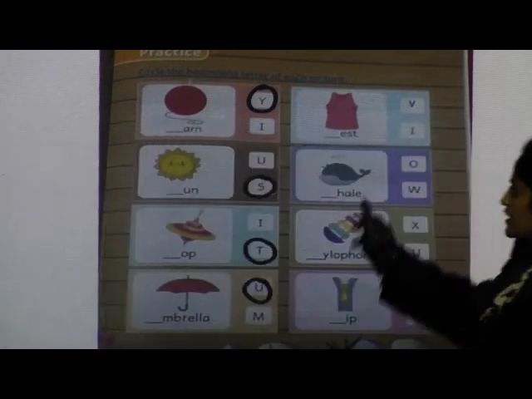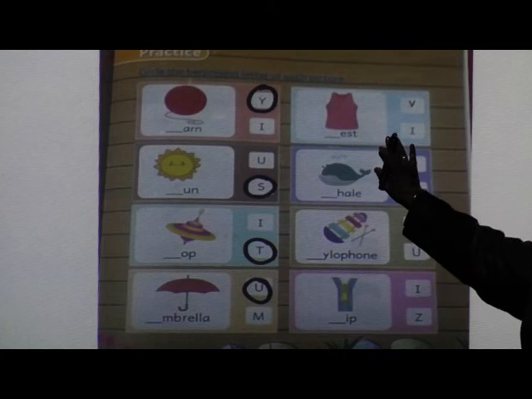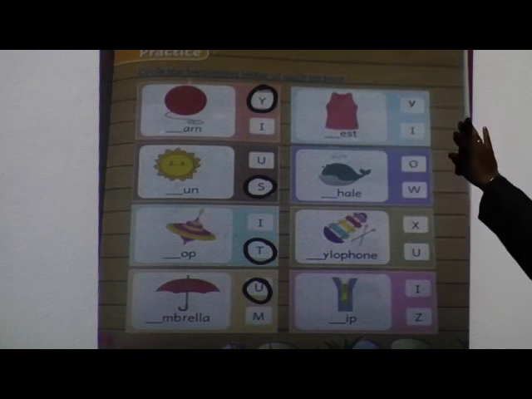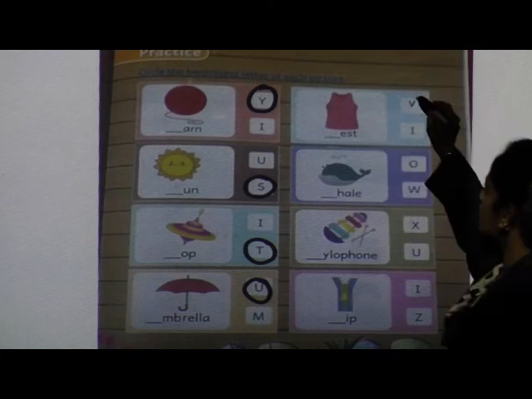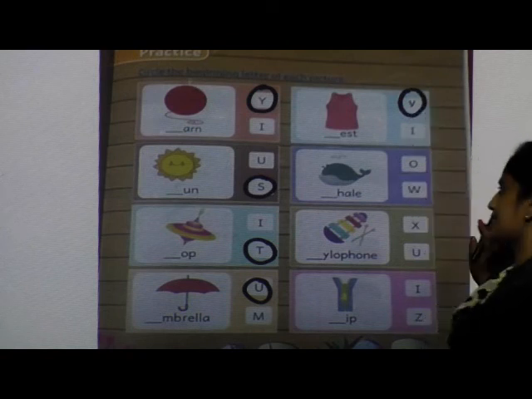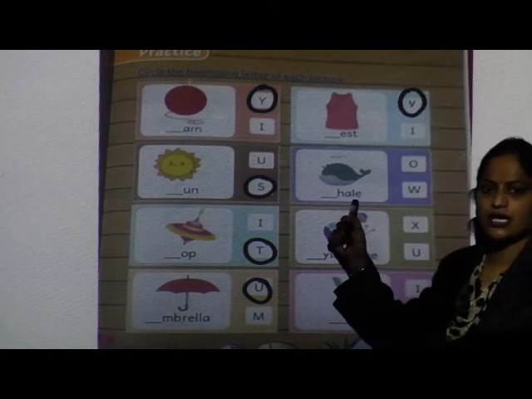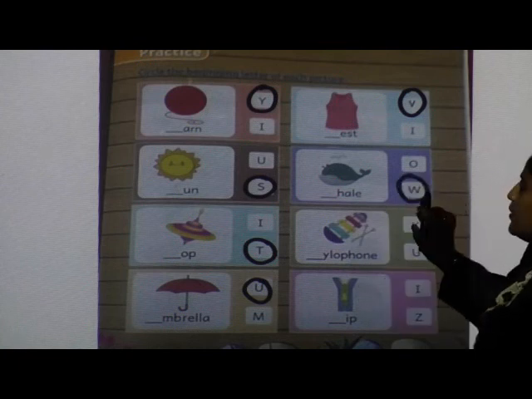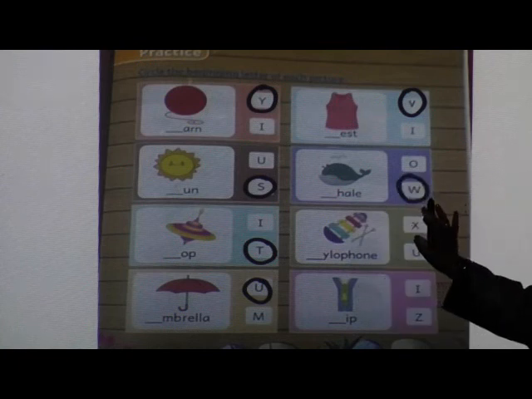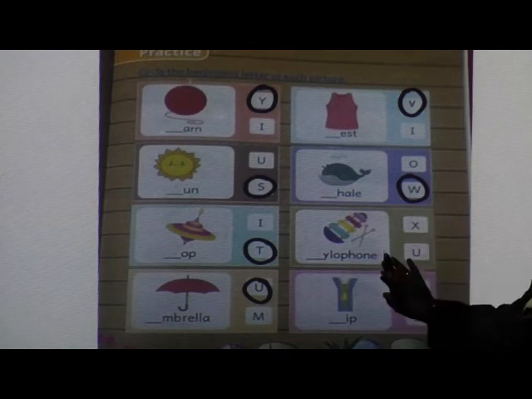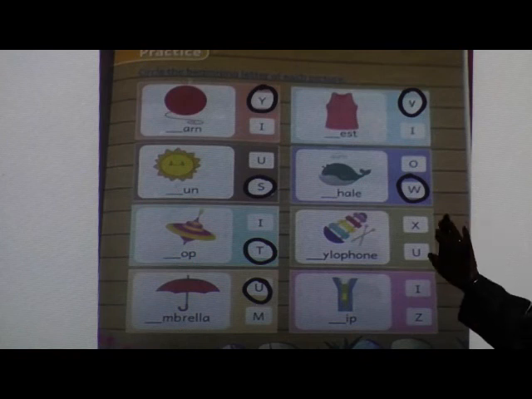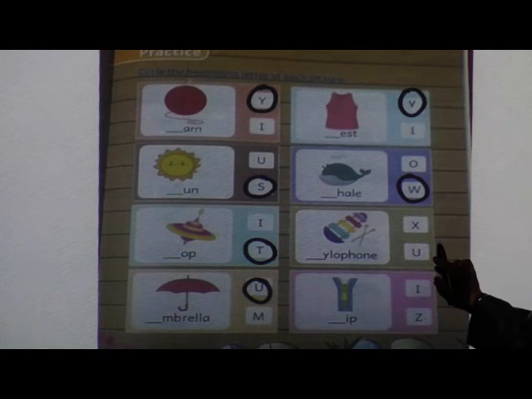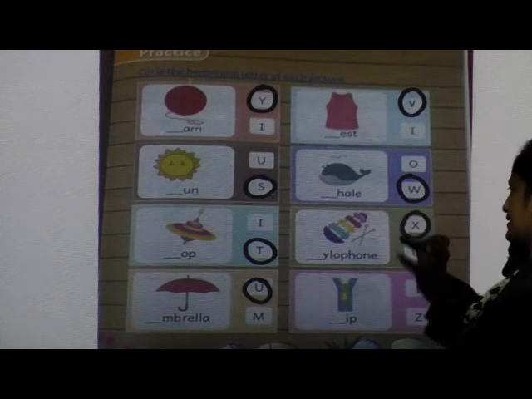Next one, which picture is this? Vest. So with which letter will it start? V or I? V. Vest. Next picture, veil. Veil. W you have to circle letter W. Okay. Next picture is xylophone. So with which letter will it start? X or U? Yes, letter X. Very good.